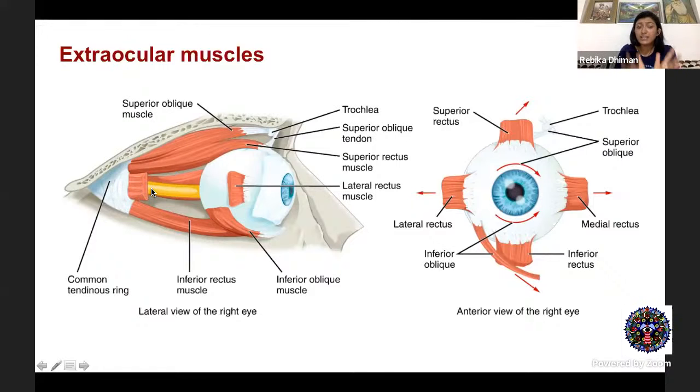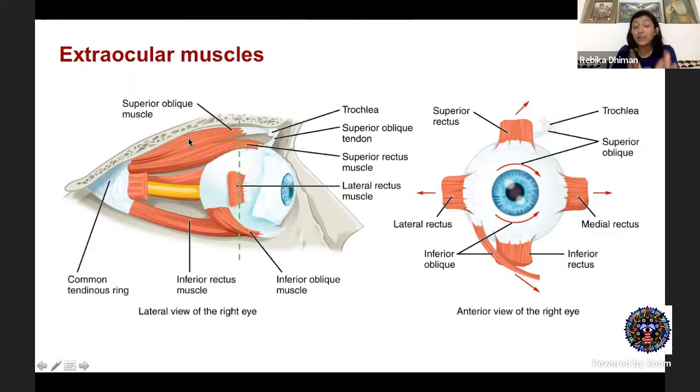So then the recti kind of form a muscle cone and they take a slightly divergent path. So as they diverge, and after they reach the equator of the globe, they slightly turn inwards. So as you can see, this is the equator, the muscles slightly turn inwards and finally get inserted. The recti get inserted anterior to the equator at varying distances from the limbus.